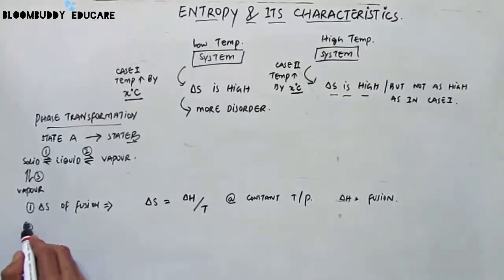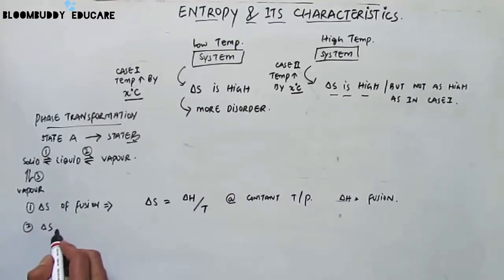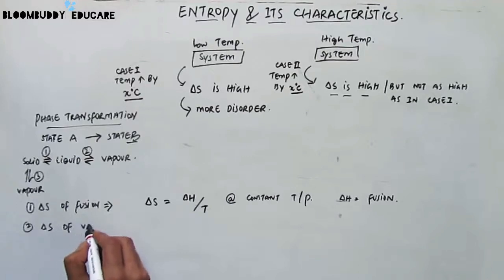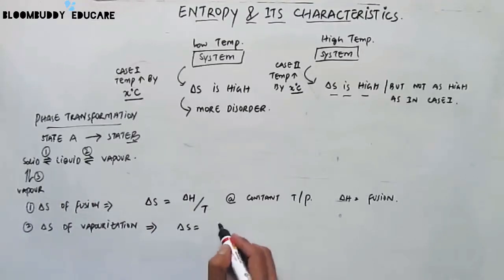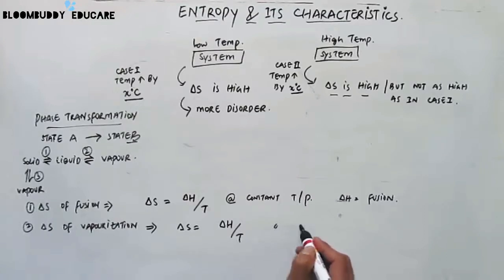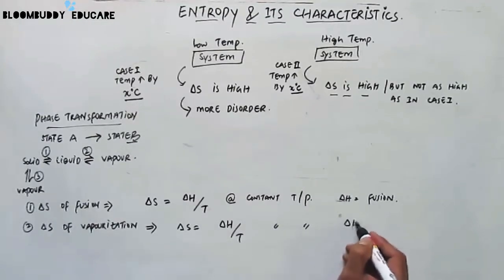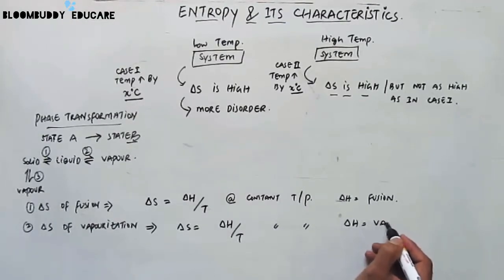Similarly, if we take the entropy of vaporization, that is when you convert anything from liquid to a vapor state, in that case the delta S is given by delta H by T. This is again at constant temperature, pressure, and here delta H is of the vaporization.